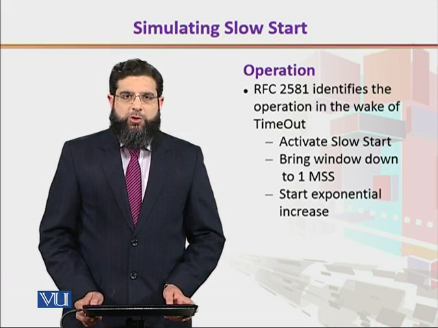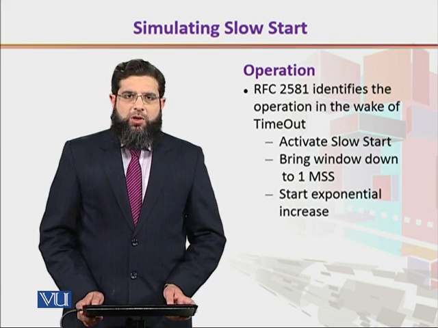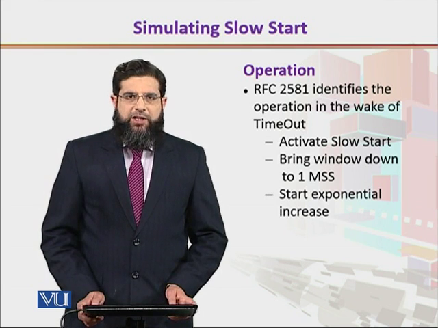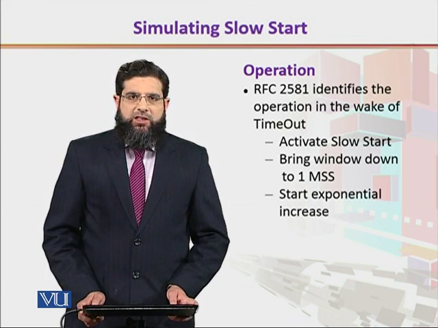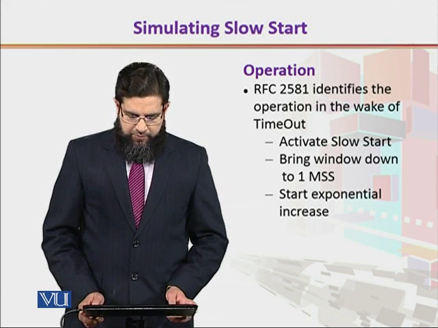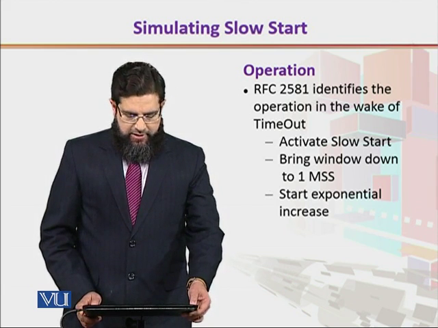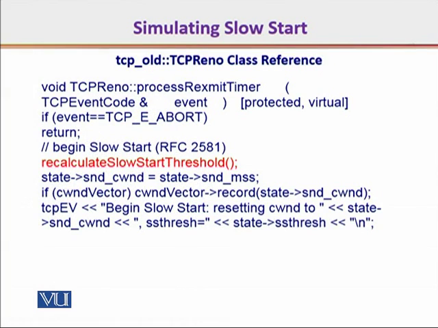Consequently, the sender window reduces to 1, and from there onwards, the window starts growing exponentially. Naturally, this is the implementation that is of primary concern on the sending TCP side. For that, we'd have to refer to the implementation support given in INET. The old TCP Reno class reference actually provides code and implementation of slow start. The code snippet is given to you here.